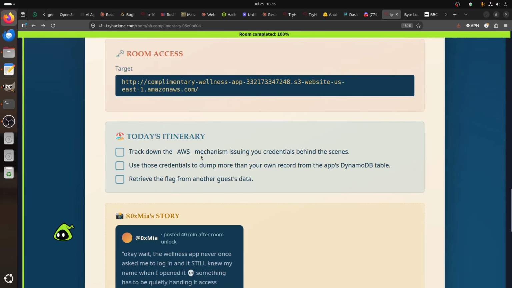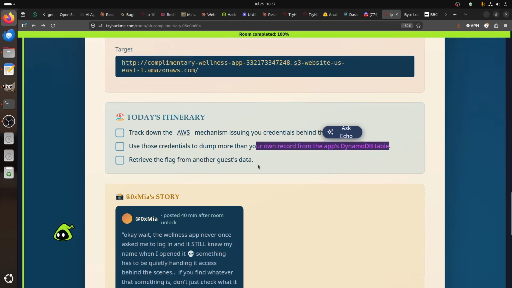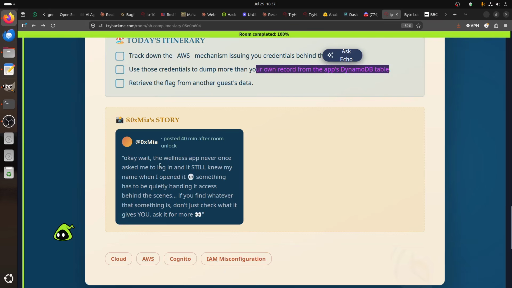Today we track down the AWS mechanism issuing your credentials behind the scenes, and use those credentials to do more than your own record from the app, reach DynamoDB and get the flag. And here we have the hint. Okay, wait, the Wins app never once asked me to log in and still knew my name. When I open it, something has to be handling access behind the scenes. If you find whatever that something is, don't just check what it gives you, ask for more.